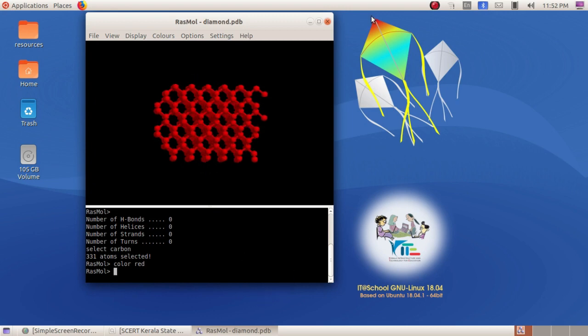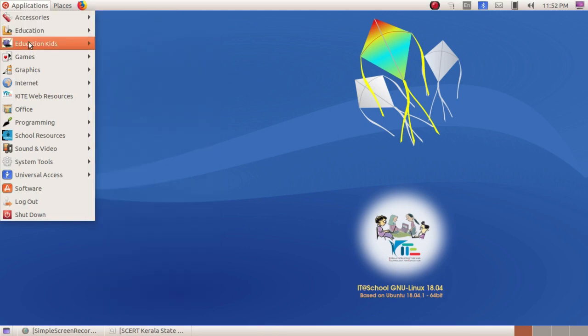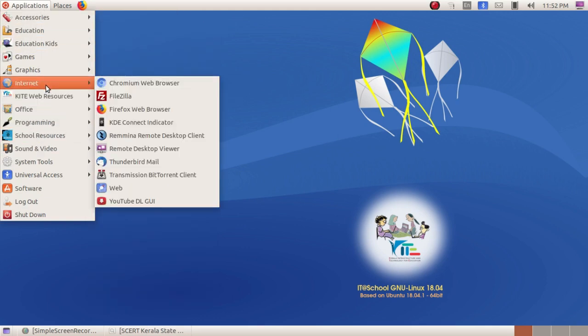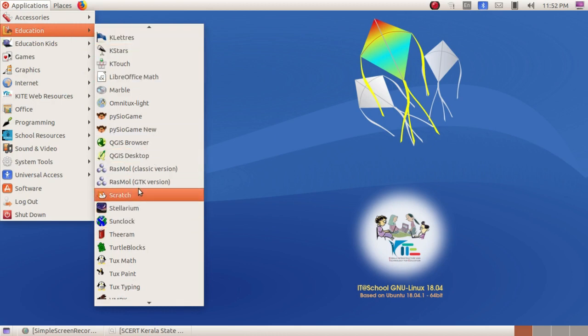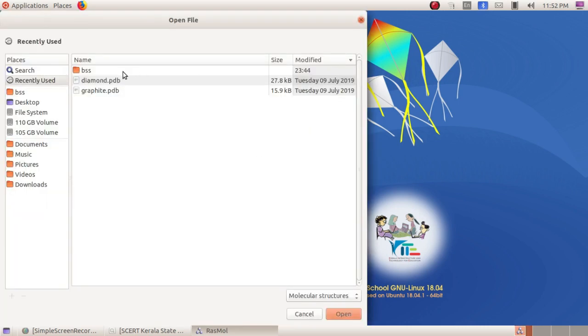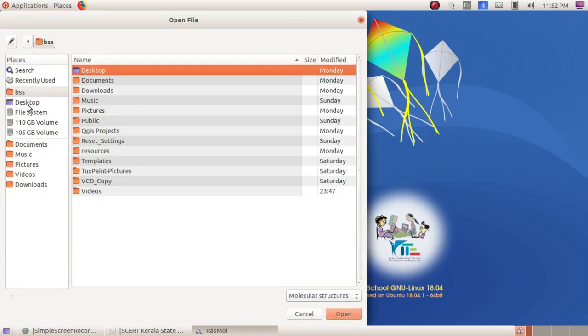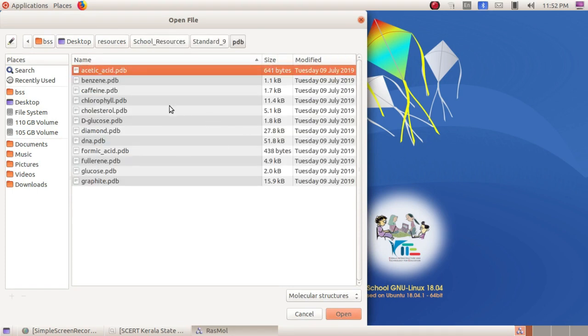Okay, and we can see another example which contains another type of molecule. If it is glucose, you know its structure, is it? So we just open that resources, and here are the PDB images.